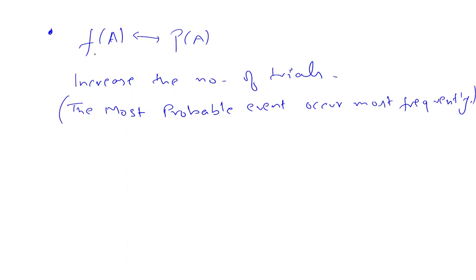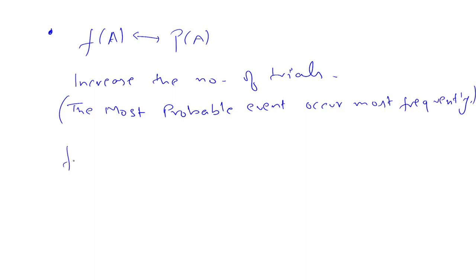So there is some relation between this probability and your frequency. Actually initially as the number of trials increases, the frequency of the event loses its randomness. As we keep on increasing the number of trials, the randomness in the events substantially gets down. So gradually it will approach a constant value.